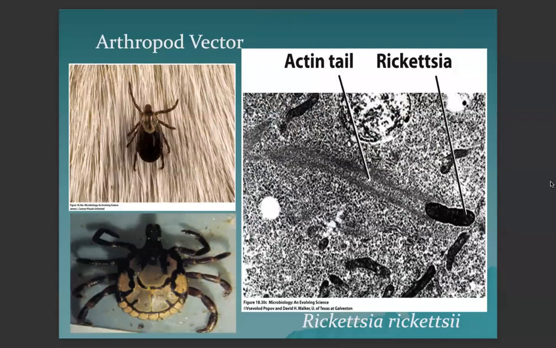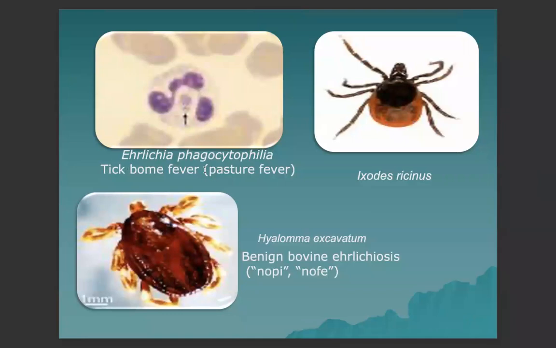These are other vectors. This one is for the Ehrlichia phagocytophila that causes tick-borne fever or pasture fever. This is a Hyalomma excavatum that is the vector for benign bovine ehrlichiosis.